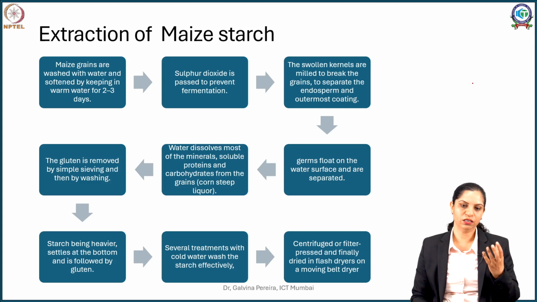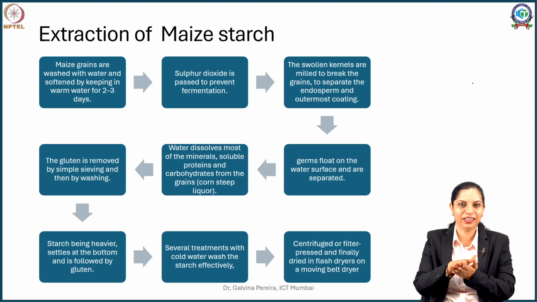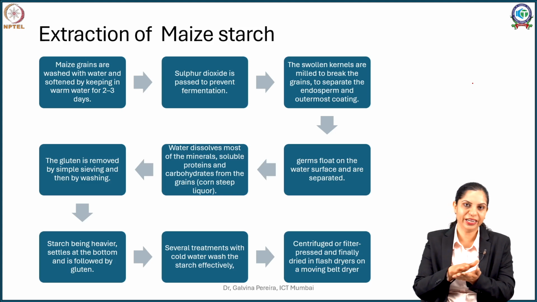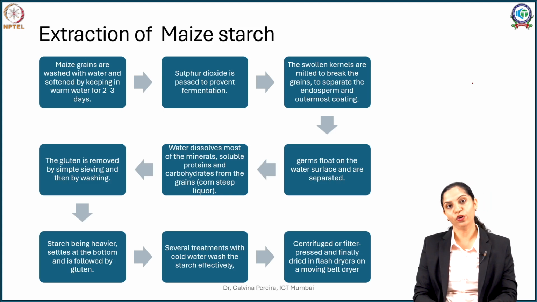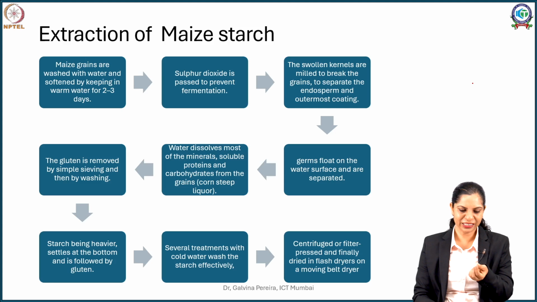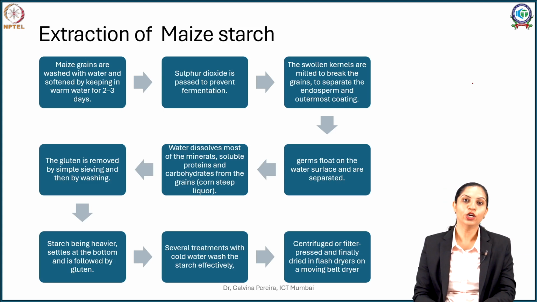Now once the kernels are nicely swollen, they are crushed or milled gently. When you do this, the outer hull as well as the germs start separating out, and the starch separates. One phenomenon observed here is that most of the germs float, since they are tiny. These are skimmed or collected separately to get what is called germ oil. This germ oil is very rich in vitamins and is used in cosmetics as well.